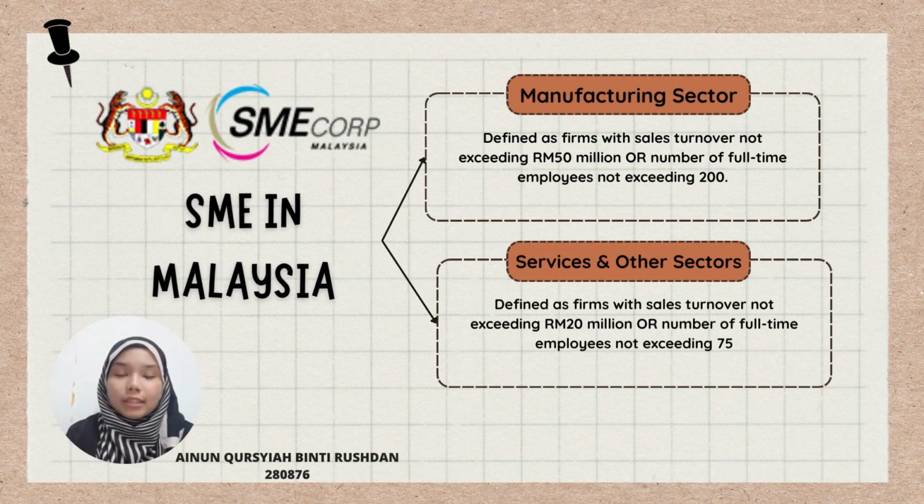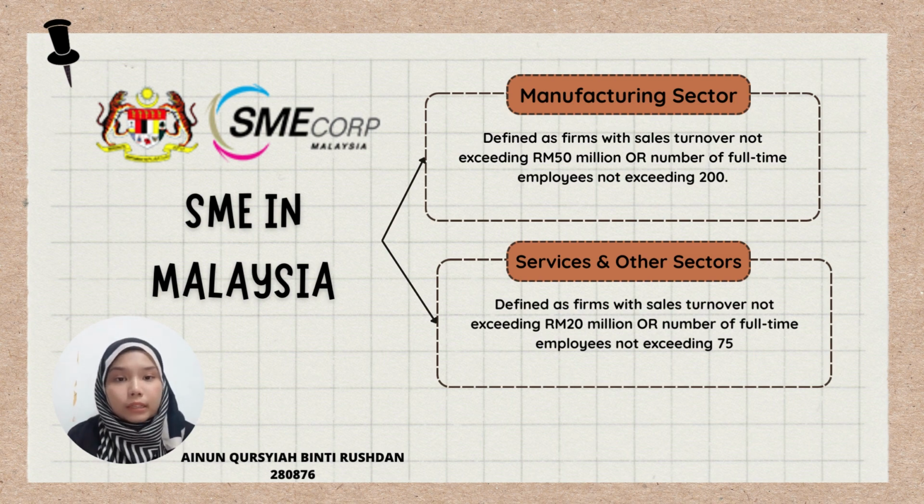Next is the definition of SME in Malaysia. According to SME Corporation, an SME can be defined based on sales turnover and the number of full-time employees. The first sector we'll be looking at is the manufacturing sector, defined as a firm with sales turnover not exceeding 50 million ringgit or number of full-time employees not exceeding 200. And the second sector is services and other sectors, defined as firms with sales turnover not exceeding 20 million ringgit or the number of full-time employees not exceeding 75.